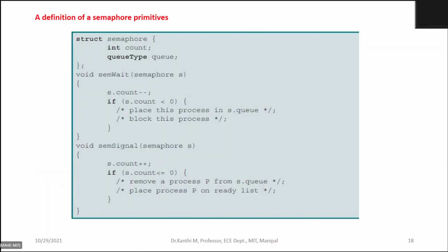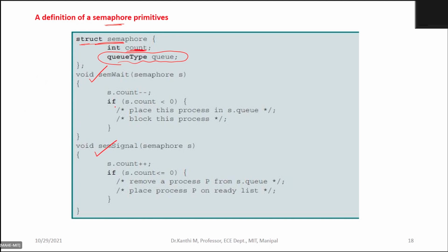Let us see the definition of the semaphore primitives. We have seen the state diagram just to understand the theory behind the semaphore. You have a sem struct, a structure, with some count and a queue wherein processes wait. You have two functions: sem wait and sem signal.